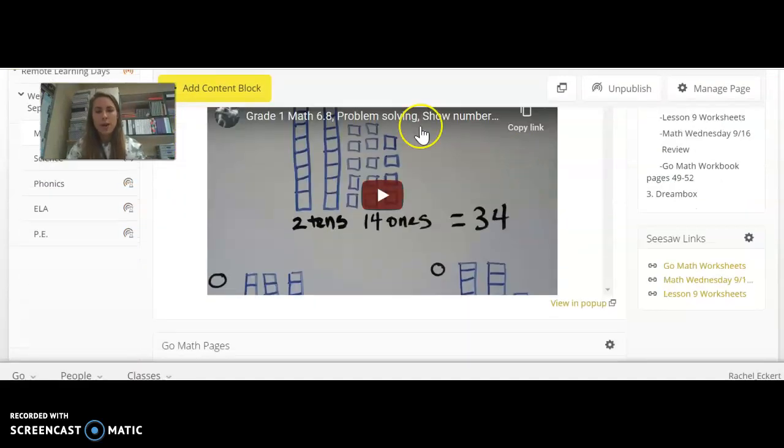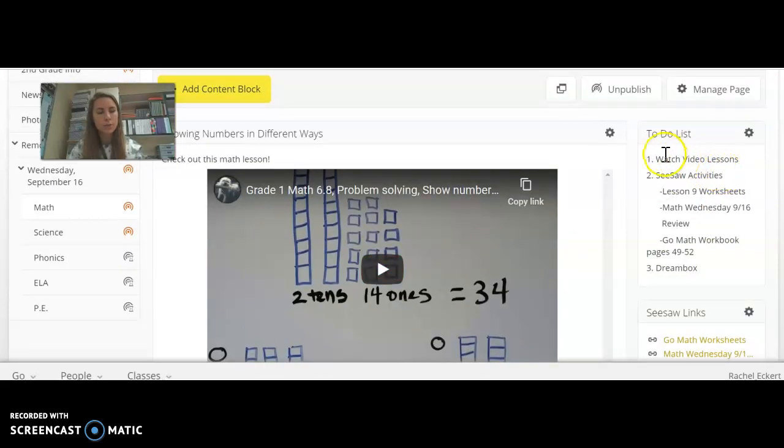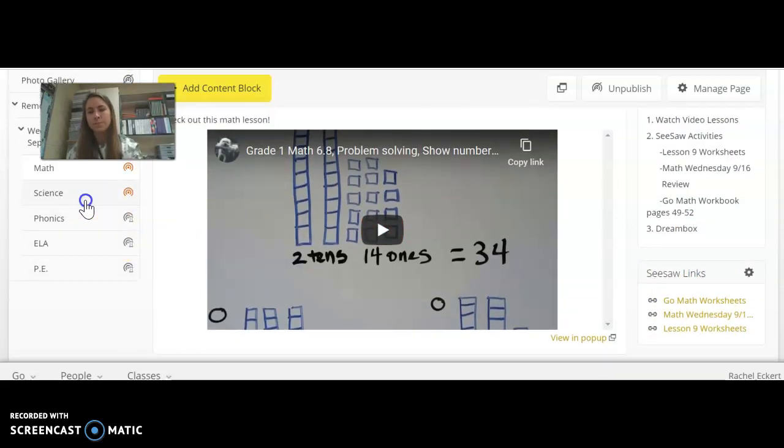On math, you have a couple lessons to watch. Over here is your to-do list. So you're going to watch video lessons. Then you're going to do the Seesaw activities. Then you have lesson 9 worksheets, math review, and then Go Math workbook. Then Dreambox. So that's your to-do list, and all that is linked right here. If you click the links, you'll go right to the assignment.